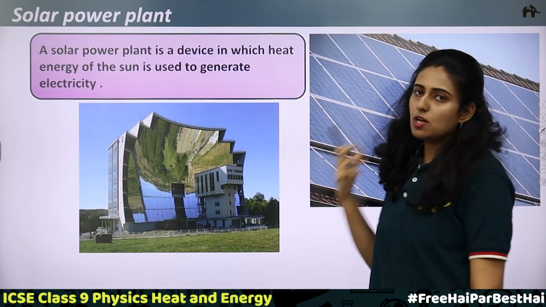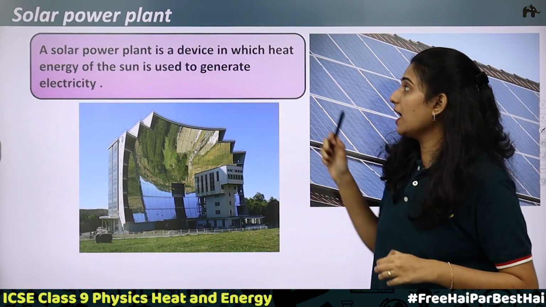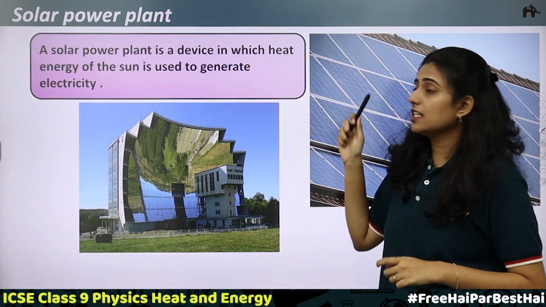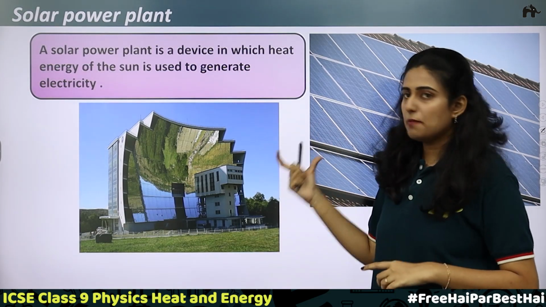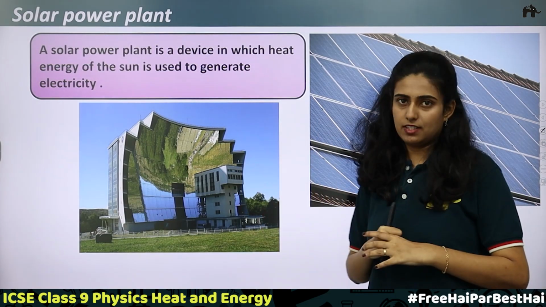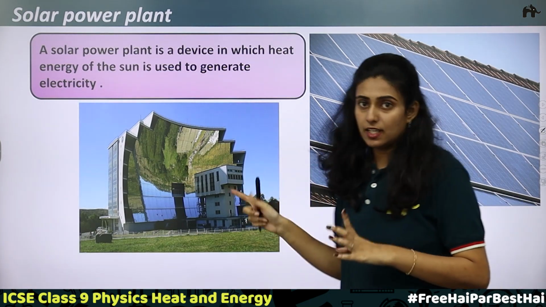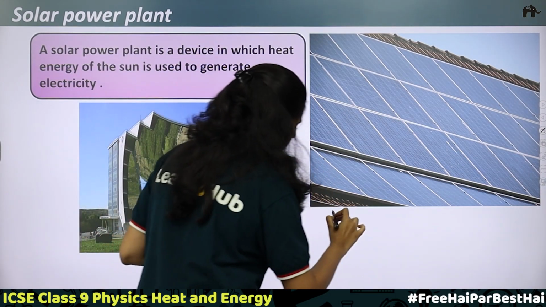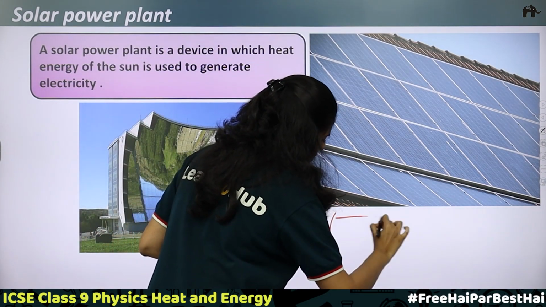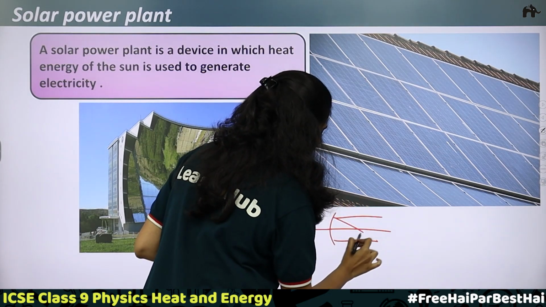Solar power plant. A solar power plant is also a device which uses heat energy to produce electricity. A power plant is a device in which the heat energy of the sun is used to generate electricity. In a solar power plant, there will be concave reflectors. So what is a concave mirror? A concave mirror is a spherical mirror. When light rays fall on a concave mirror, they get concentrated at the focus.